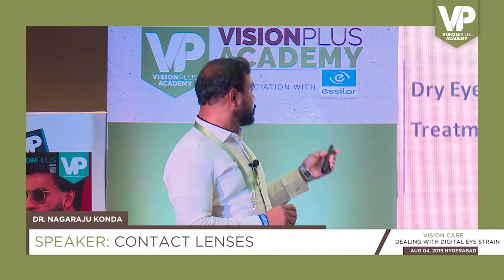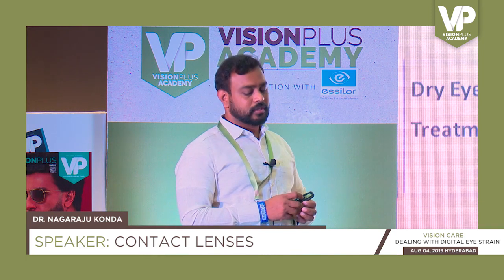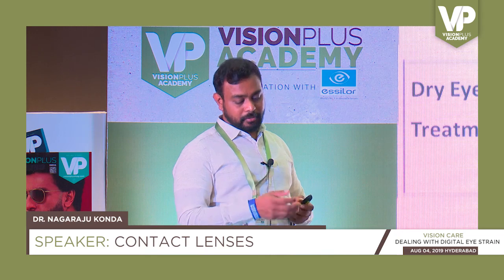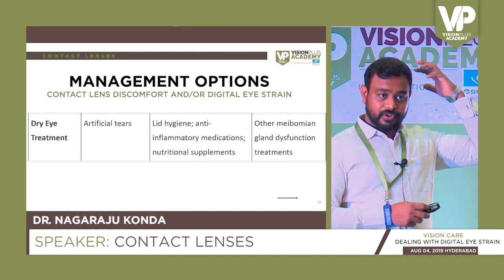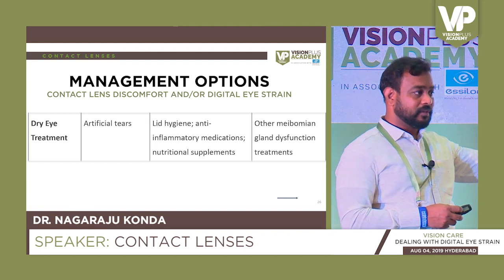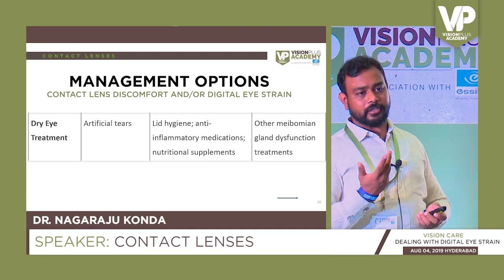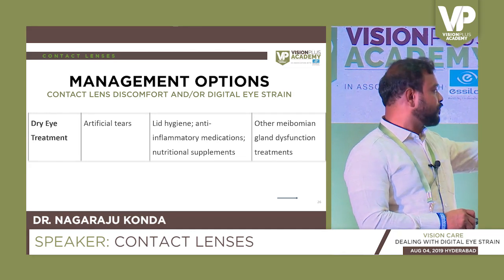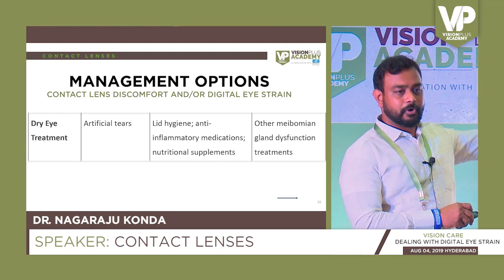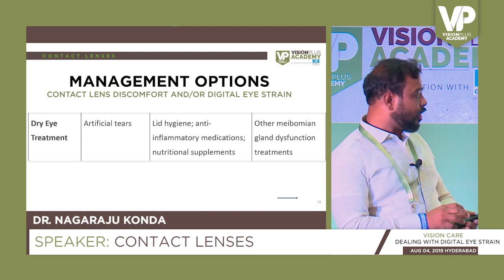When it comes to dry eye treatment, artificial tears or tear substitutes are commonly given. But in addition, consider dandruff. How common is dandruff? Even on the lids we can have something like dandruff, which is bacterial. So lid hygiene is very important. First identify whether there is a lid problem and then treat it.